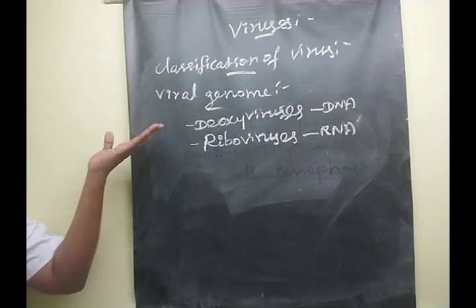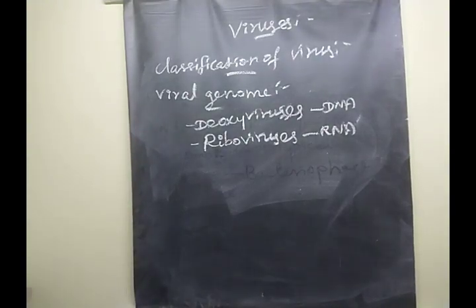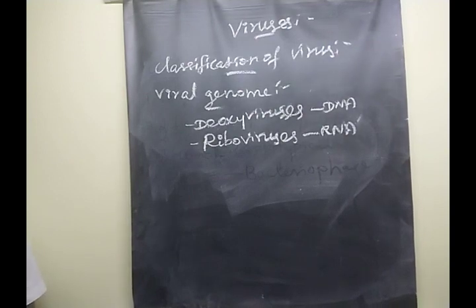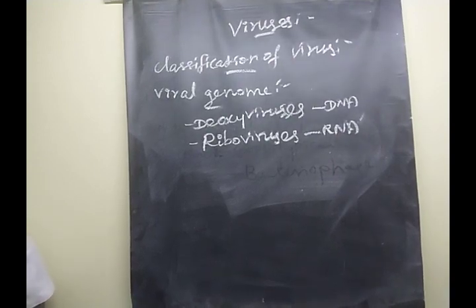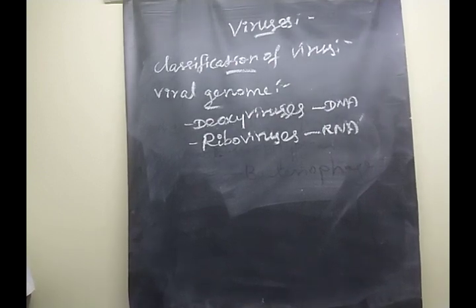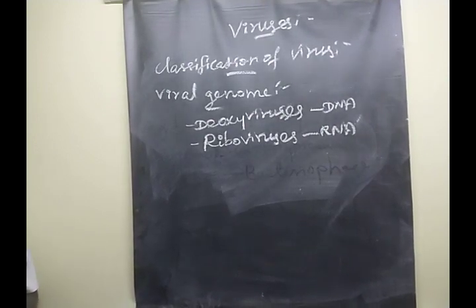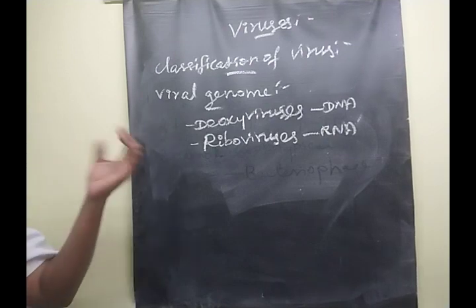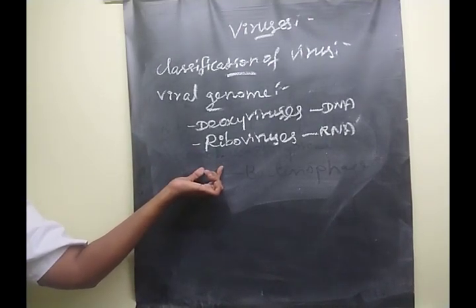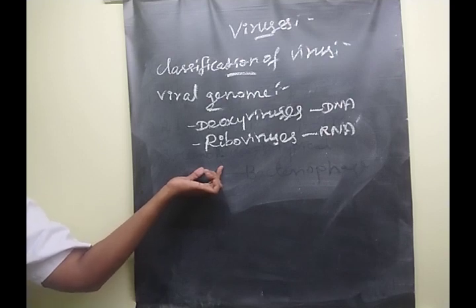Yes. Mostly plant viruses have RNA as their nucleic acid. Animal viruses mainly have DNA. But the plant virus tobacco mosaic virus has DNA material. So plant viruses mean RNA, but tobacco mosaic virus has a DNA material.